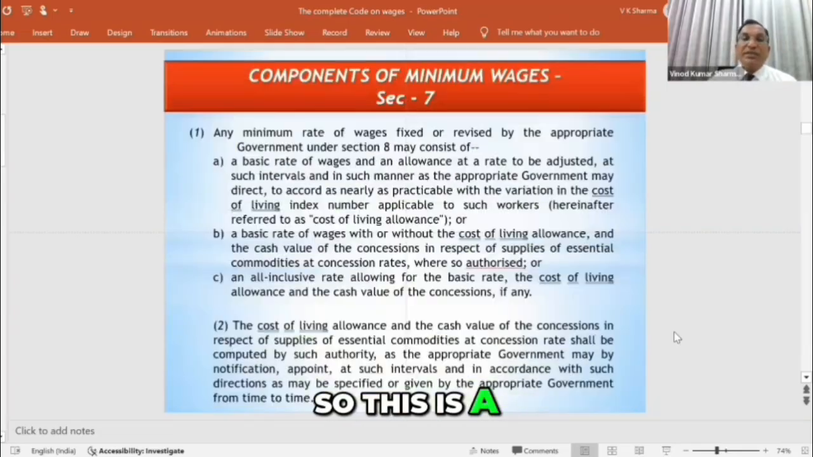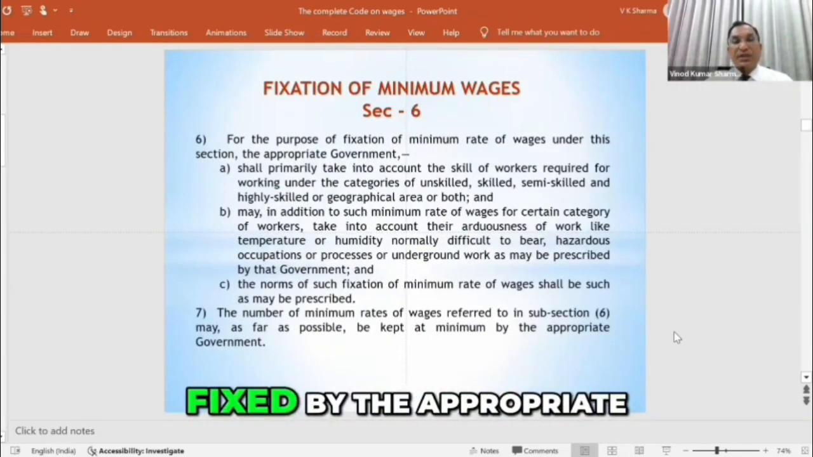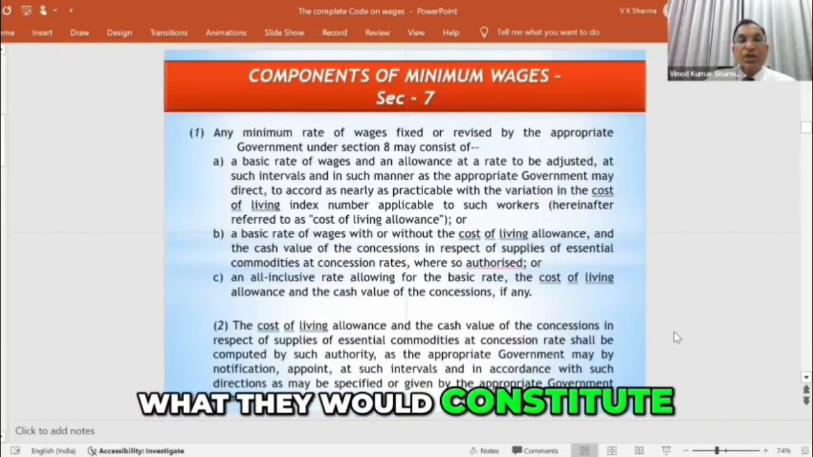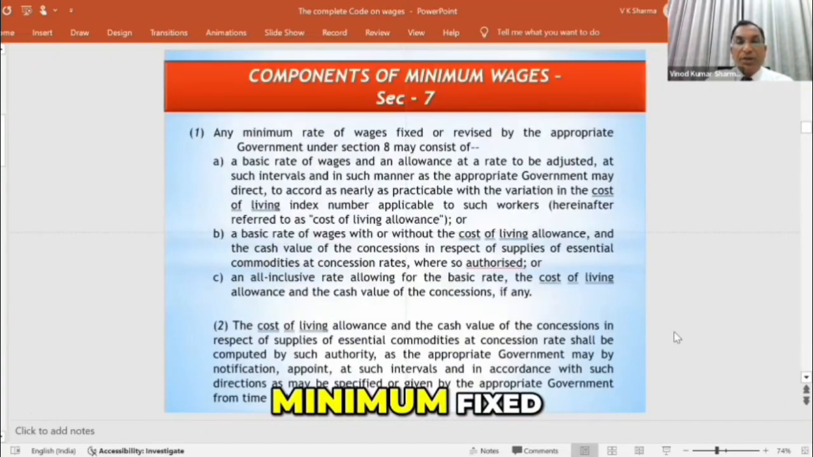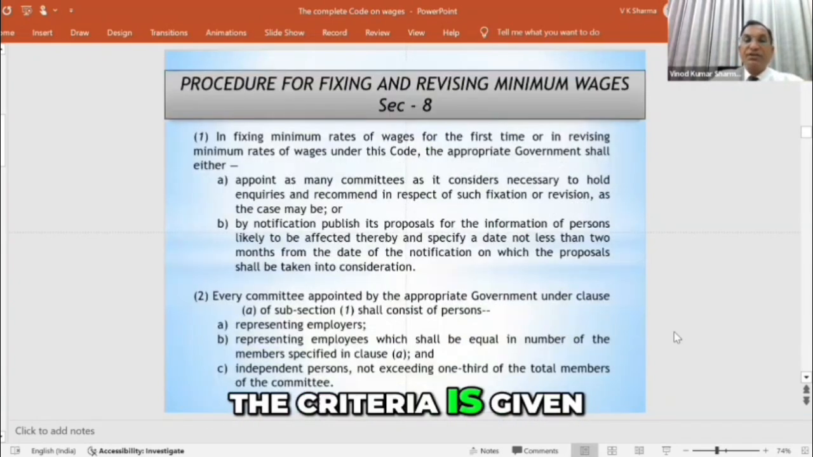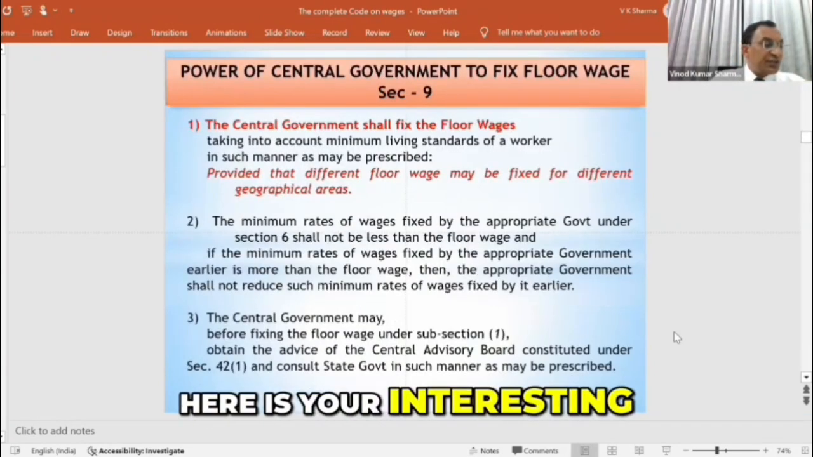So this is the basic mechanism of how the minimum wage would be fixed by the appropriate governments or the state governments, how it would be revised, what it would constitute, and when the minimum would be fixed. Further, I would be discussing in the rules what criteria are given. Here is your interesting formula.